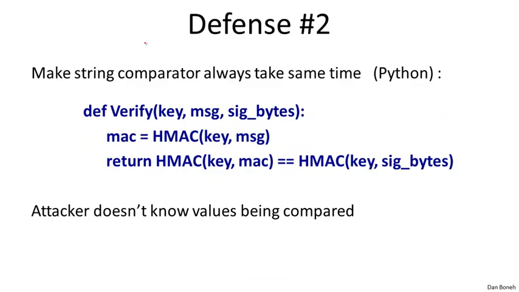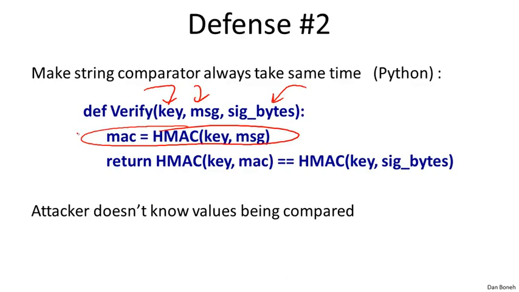So again, here we have our verification algorithm. It takes as inputs a key, a message, and a candidate MAC from the adversary. And then the way we do the comparison is we first of all compute the correct MAC on the message. But then instead of directly comparing the MAC and the signature bytes from the adversary, what we're going to do is hash one more time. So we compute a hash of the MAC, and we compute a hash of the signature bytes. Of course, if these two happen to be the same, then the resulting hashes will also be the same, so the comparison will actually succeed.